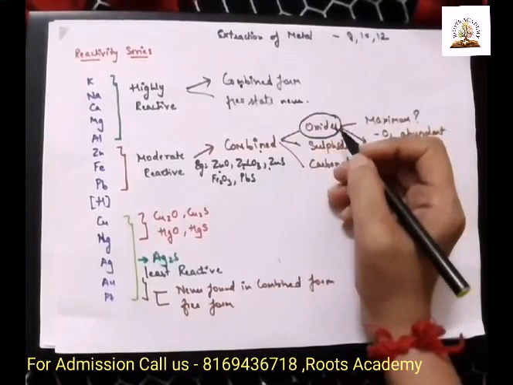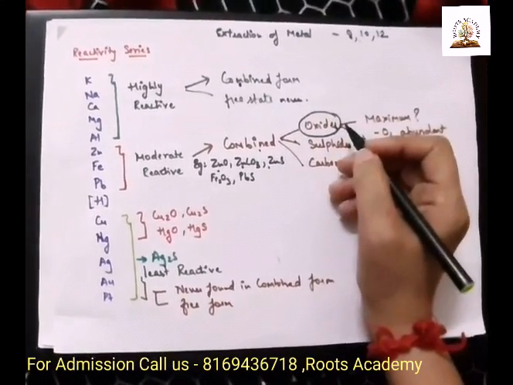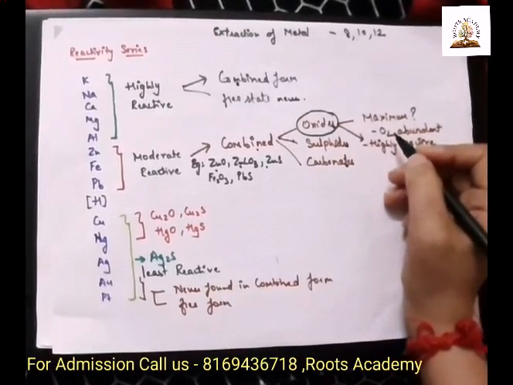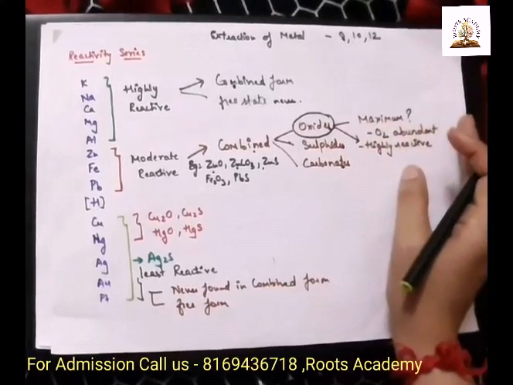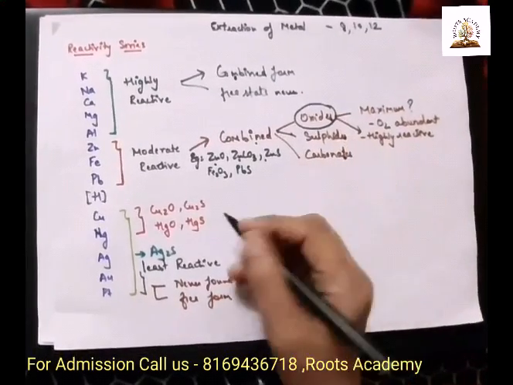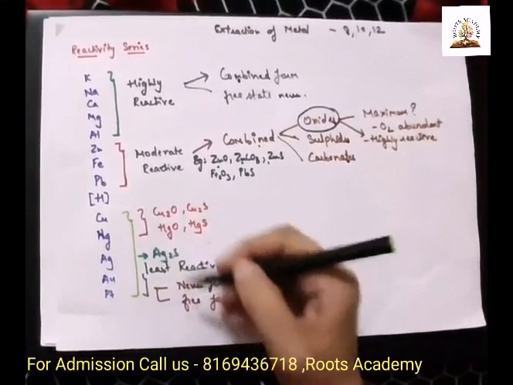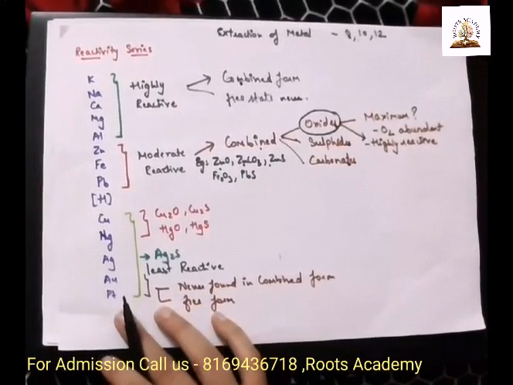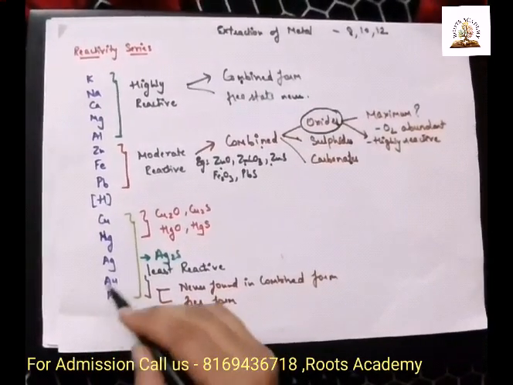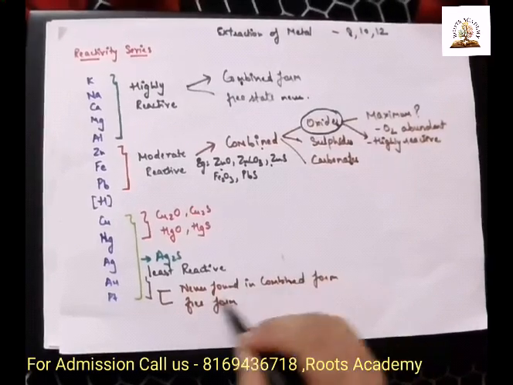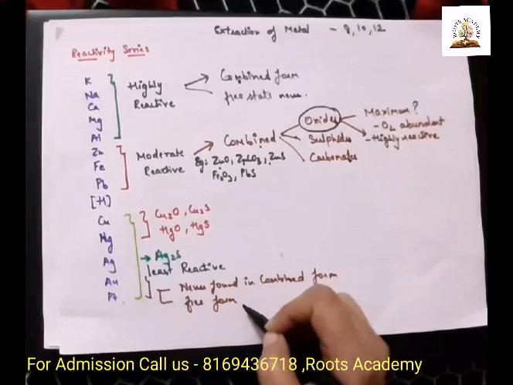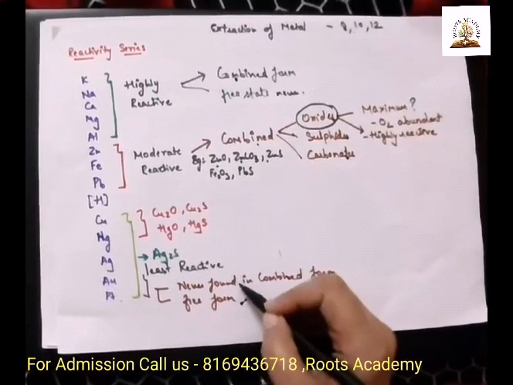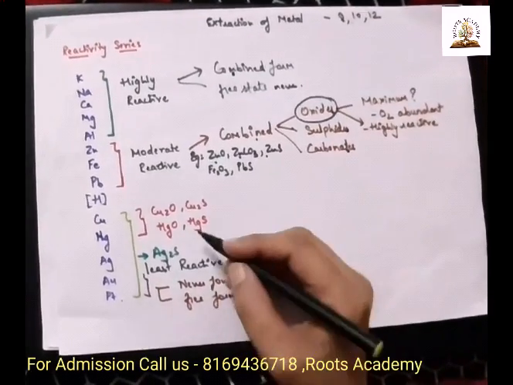Why do you get metals mostly in oxide form? Because oxygen is abundant and also highly reactive. The least reactive metals, silver and platinum, you will never get in combined form. As you're not getting them in a combined form, silver and platinum you will get in a free form, and it is very easy to extract.